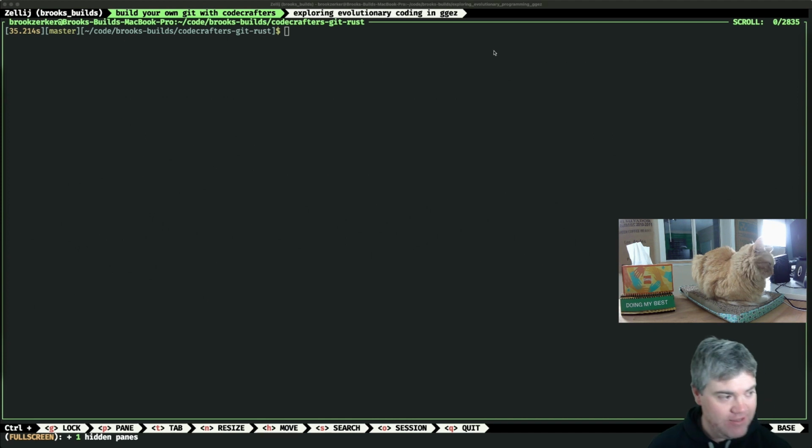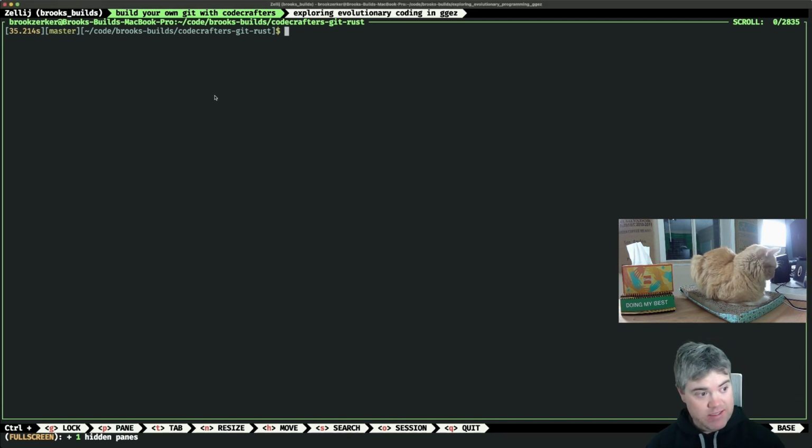We are back to exploring Git. Exploring, maybe not the right word. We are back to creating our own Git. That's what it is. And we're on the trees.